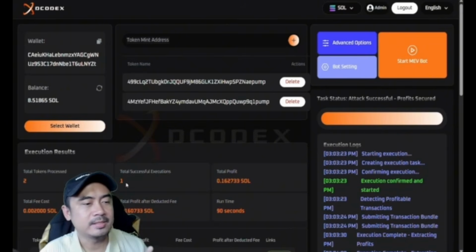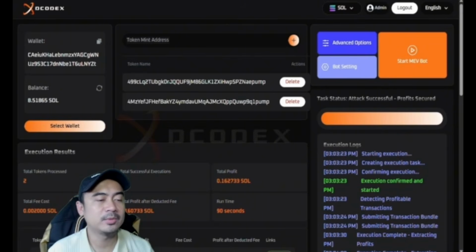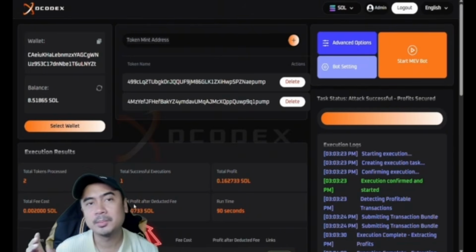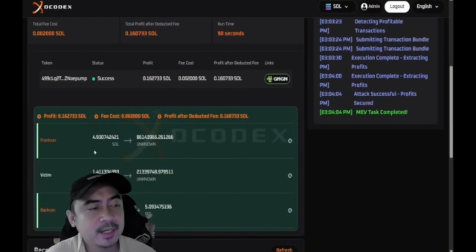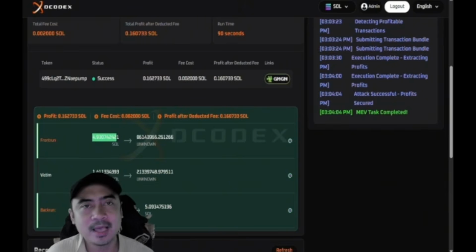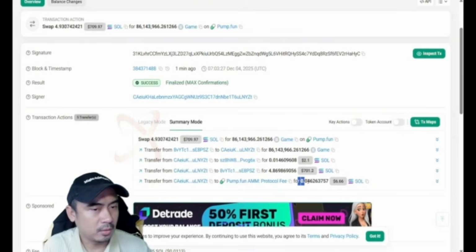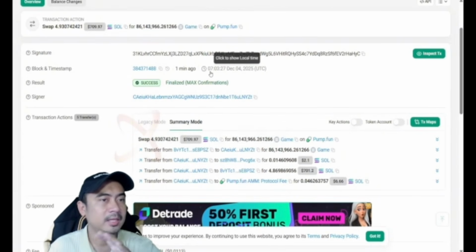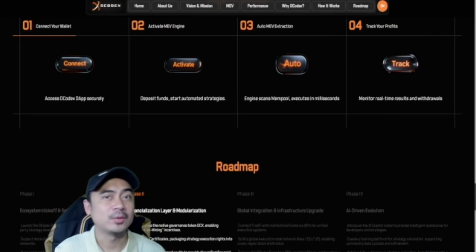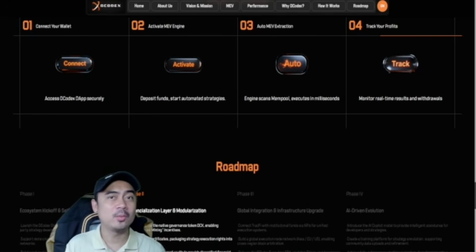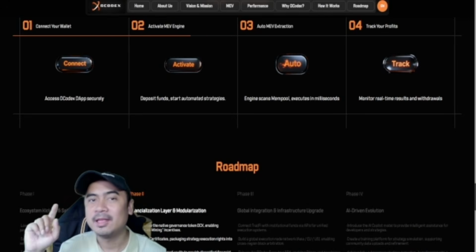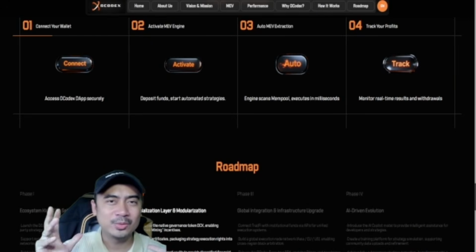If the scan is successful, we will see a summary here at the bottom of our dashboard, the number of transactions and the profit we made. You can also find here at the bottom the summary of the sandwich attack. And like I said a while ago, every transaction here at DCodex is transparent and can be found on the blockchain. So that's how simple it is, guys. Connect your wallet, add funds to your account, look for token addresses to add to your bot list, and fourth is watch your bot do the magic.